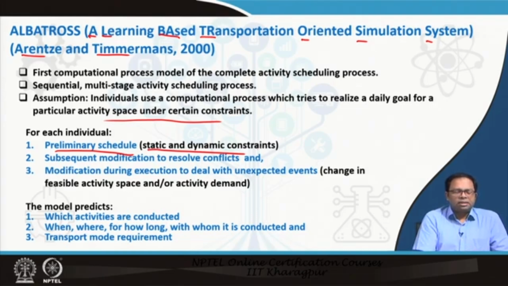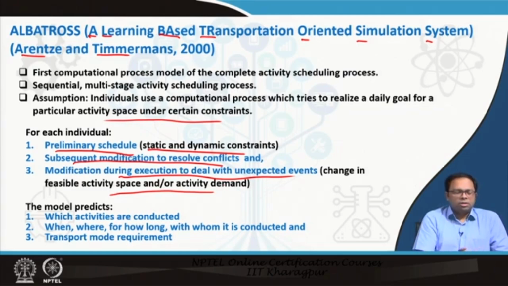Then subsequent modification to resolve conflicts, because some joint tours can happen, so some modifications happen. Then modification during execution to deal with unexpected events, like change in feasible activity space or activity demand, because of the travel feedback, certain things change,